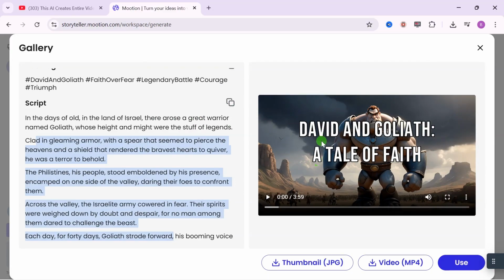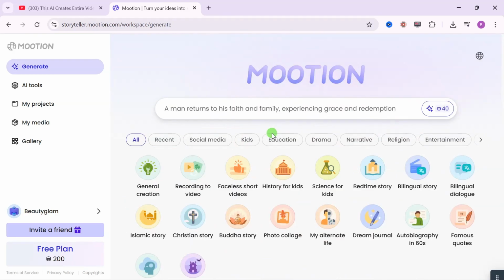Here we can play the video and take a look at how the video looks, and then you can come down here where you see this use button, click on it, and go ahead to use this template to generate your video. But we are not going to use that for this video.